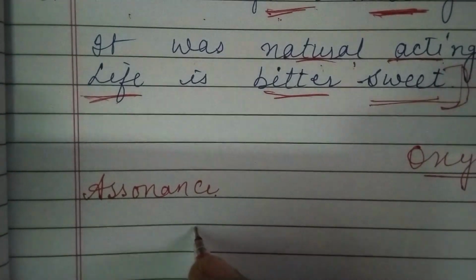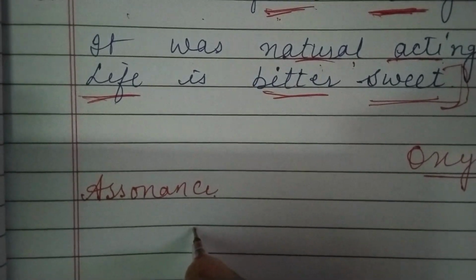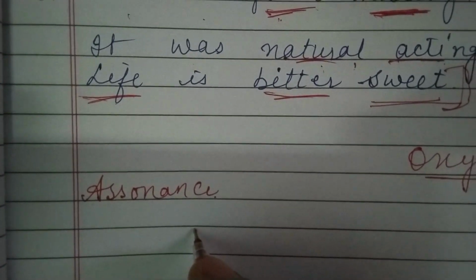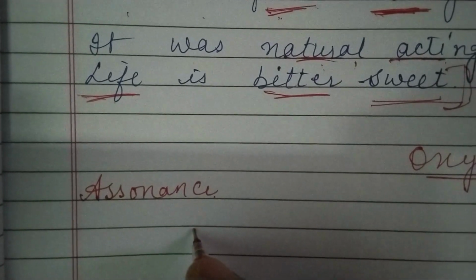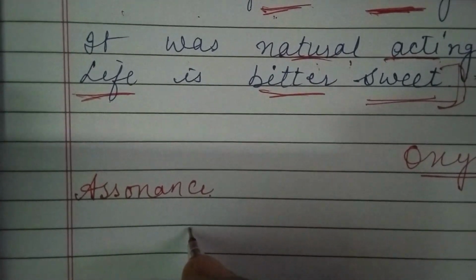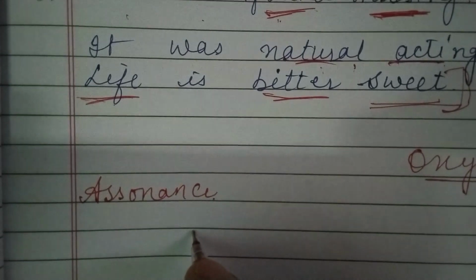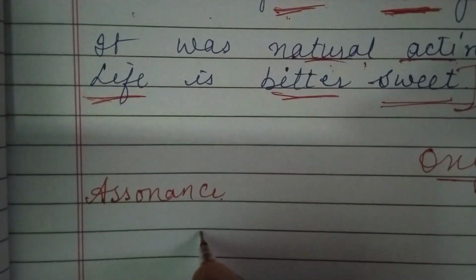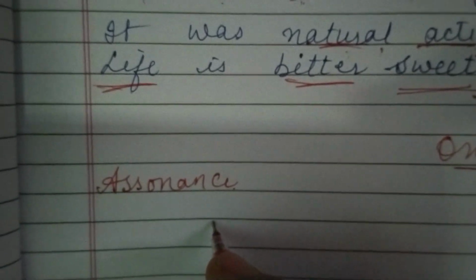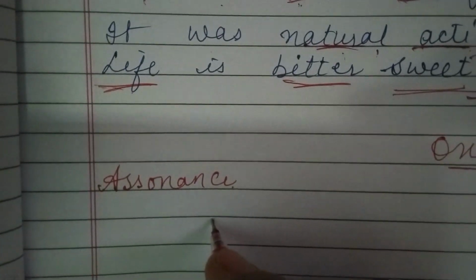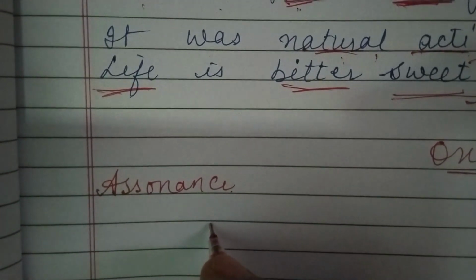We have done two poems, Just of No and Fire and Ice. There was some figure of speech in each. So just recall them. All these will be useful throughout your poetry. Keep these in your mind, and I will give you an exercise after completing all the figures of speech.